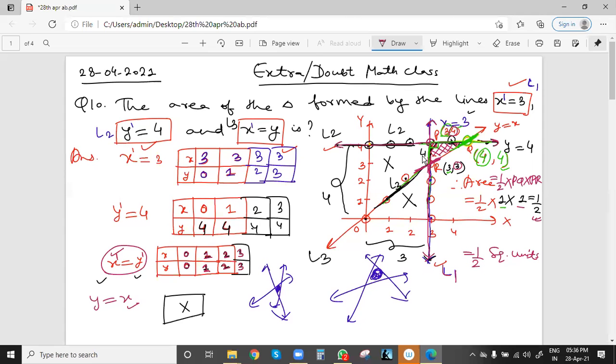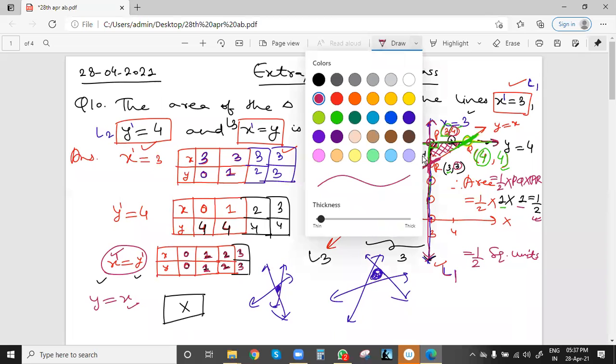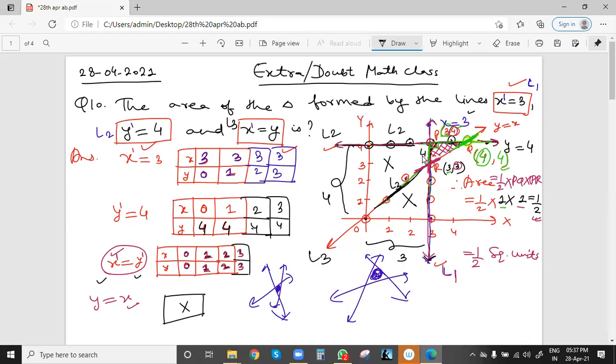So we can plot these points on the graph paper or xy coordinate system. This is (0, 0), then (1, 1), then (2, 2), (3, 3), (4, 4). These are the points we can join and extend in both the direction. Like, 1, 1 is here, x1, y1, x2, y2, x3, y also 3, this will be (4, 4), like this. And we can extend in both the direction after joining 2 points. And this is the required line.